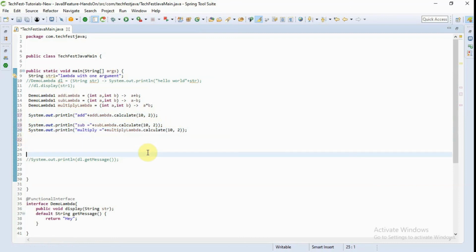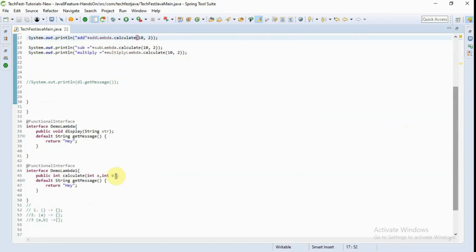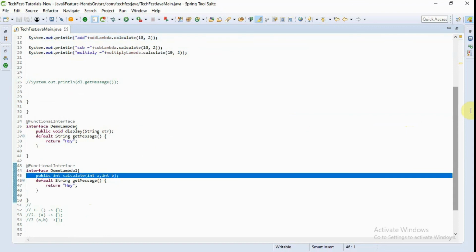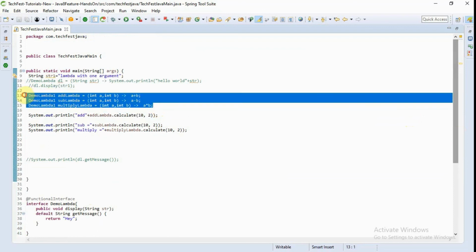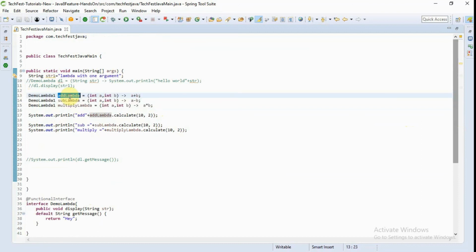Now what we did: we have created one more functional interface which takes two arguments, and we have provided three different implementations using lambda expressions. In the first implementation, if you pass these two integers, I am going to add them and provide you a result.